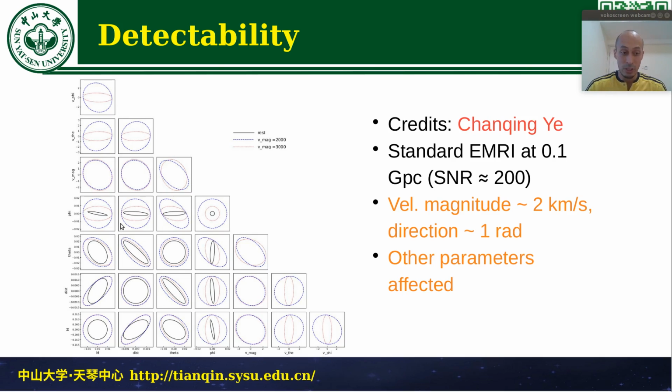And then last, we also can look at, for example, the intrinsic parameters, which in principle do not depend directly on the velocity. However, as we see, the detection accuracy for these parameters is going to be changed when a velocity is in there, or for example, there can be a dependence induced between these different parameters when there is a velocity. This is very important because even if you are not directly targeting the velocity, you want to have as accurate as possible information about your source. So you need to take into account that there is the velocity in order to really extract the correct information.